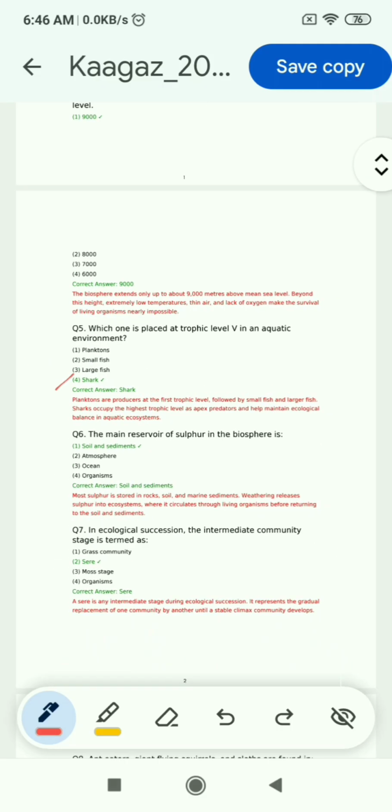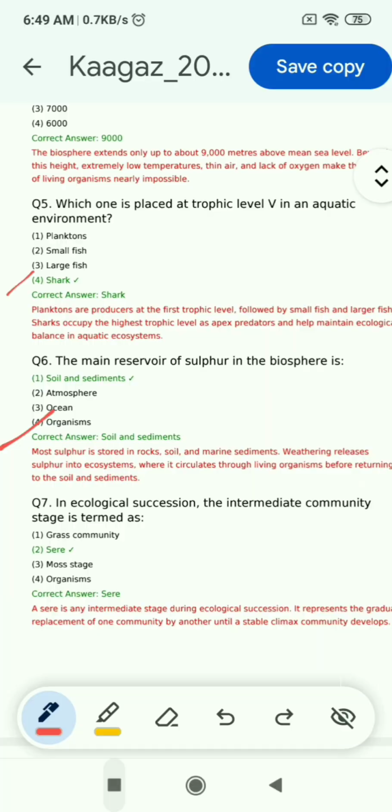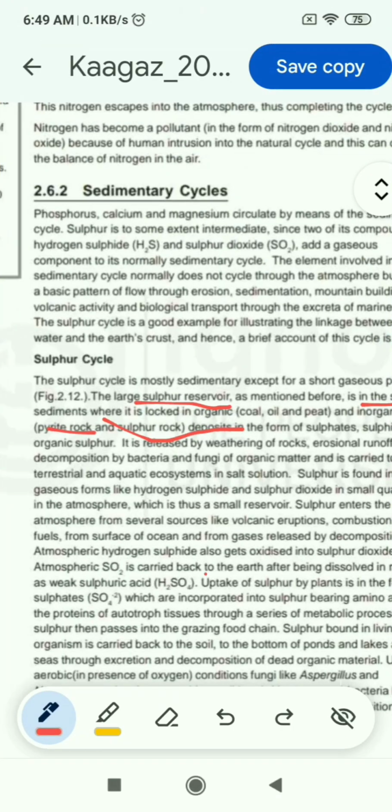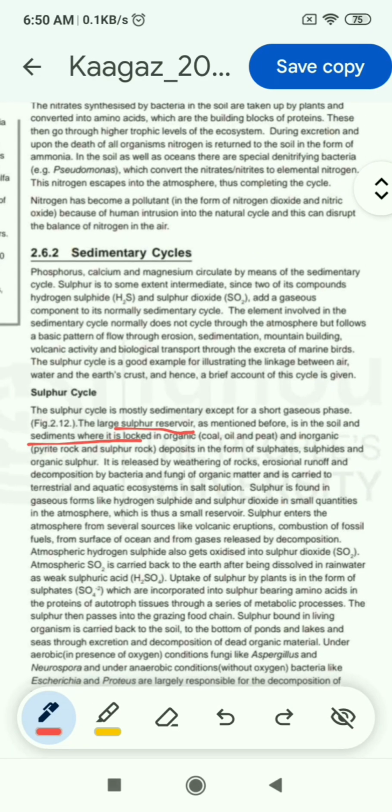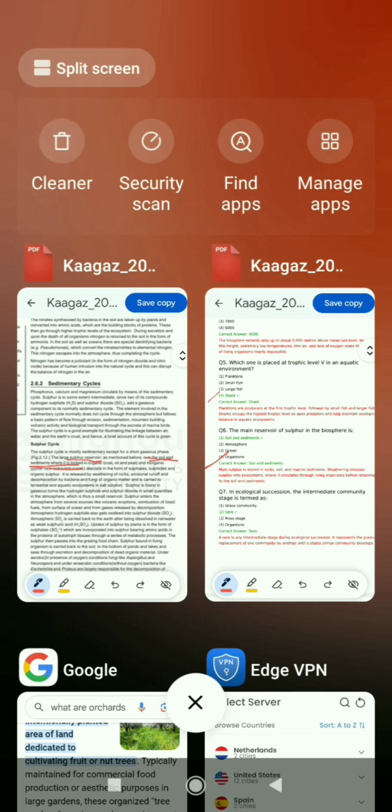And now question 6: the main reservoir of sulfur in the biosphere is. Options are soil and sediments, atmosphere, ocean, organisms. So the correct answer is soil and sediments. And this answer you can see on page number 36 of block 1. The large sulfur reservoir is in the soil and sediments where it is locked in organic and so on. So the correct answer is soil and sediments.